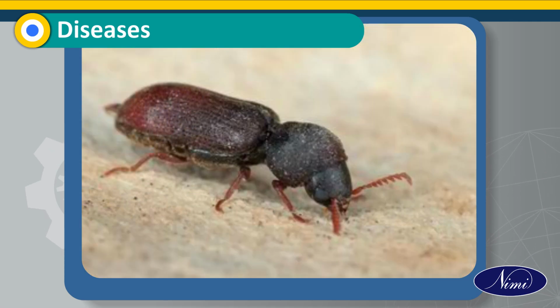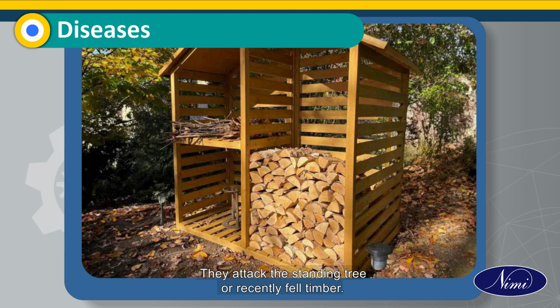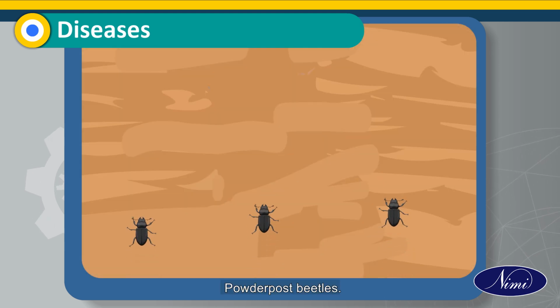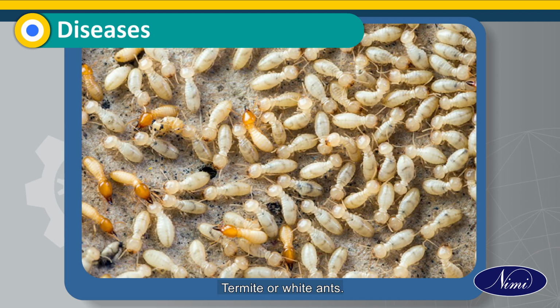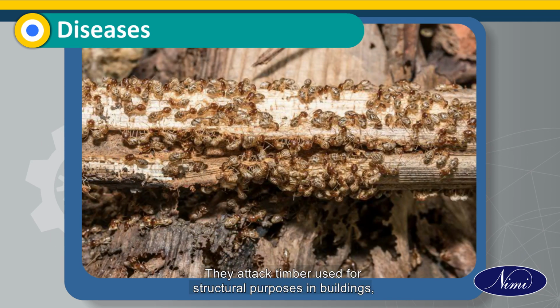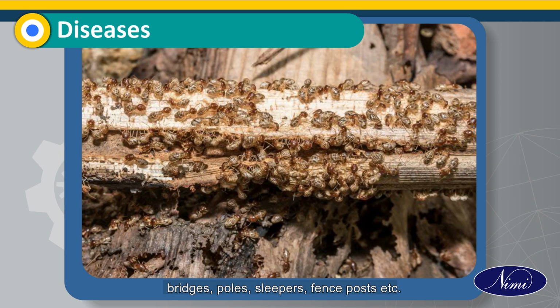Pinhole borers. They attack the standing tree or recently felled timber. Powder post beetles. They attack timber while it is stacked for seasoning, sale or awaiting use for years. Termites or white ants. They attack timber used for structural purposes in buildings, bridges, poles, sleepers, fence posts, etc.